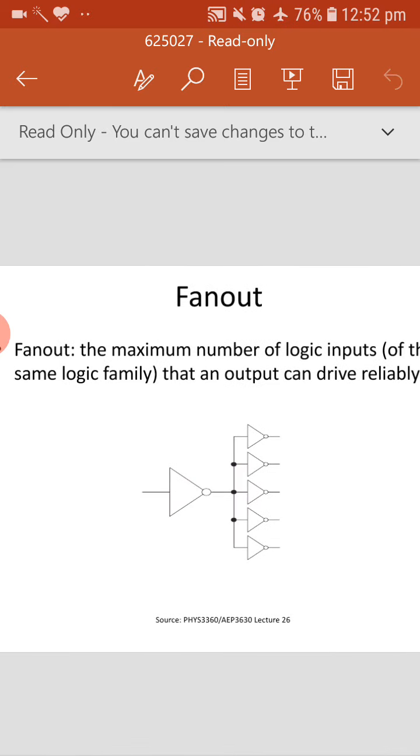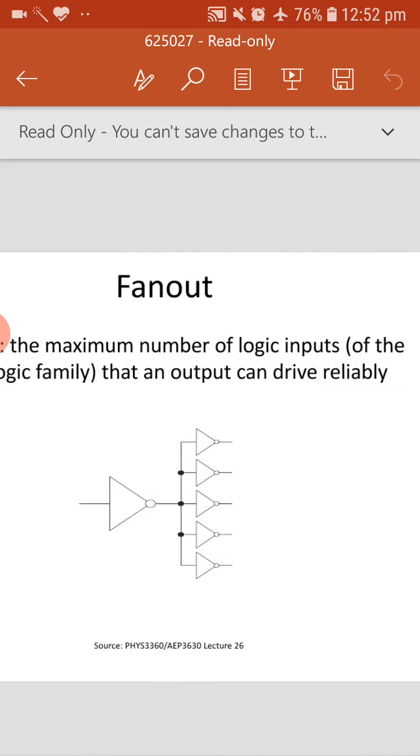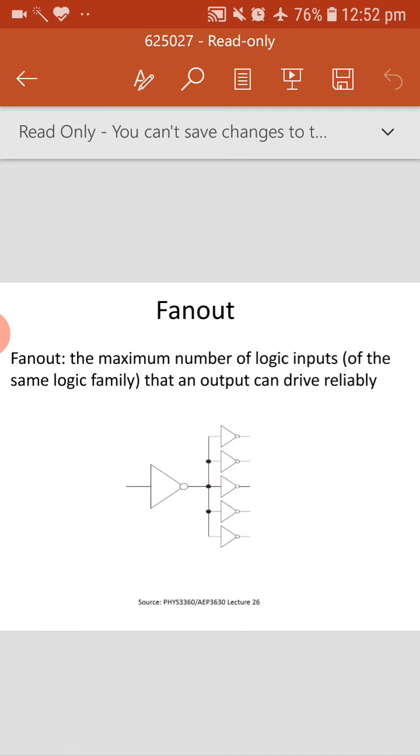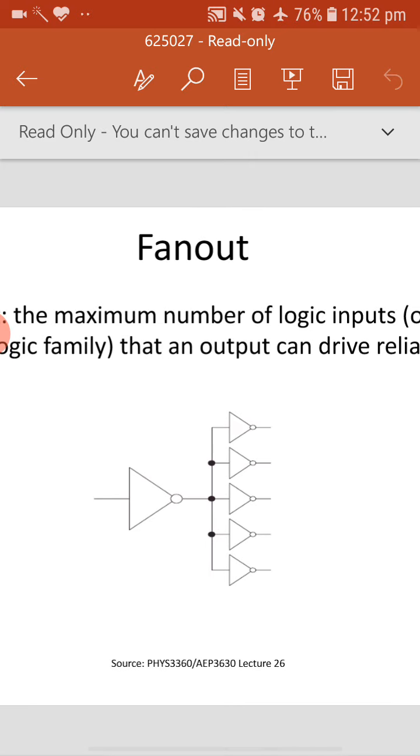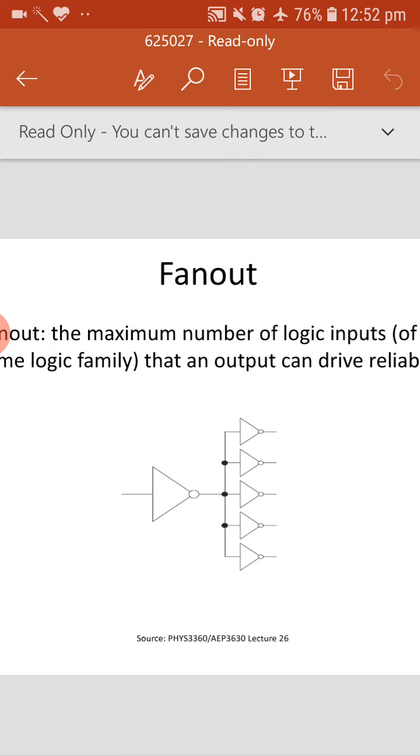One more parameter is the fan out. Fan out means the maximum number of logic inputs that the output can drive reliably. Reliably means properly, in a working condition. As we are seeing in the diagram, the output of the first NOT gate, how many gates can we apply it to, for how many circuits can we use this output as an input?